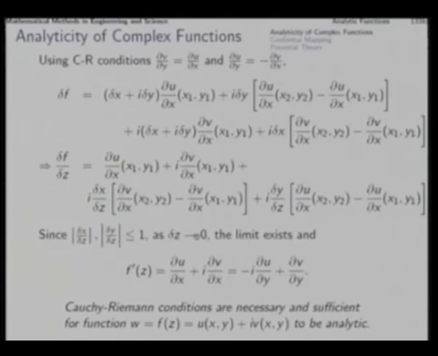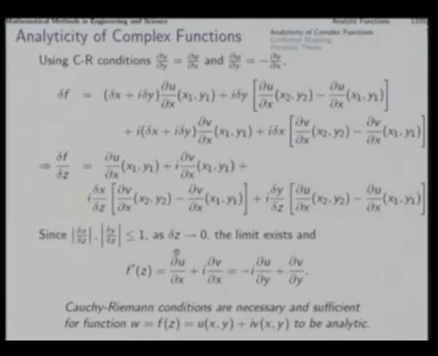So as delta z tends to 0, these bracketed terms will tend to 0, and these terms are bounded, that is, they do not tend to infinity. If at the same time these could tend to infinity, then this indeterminate form would remain. But these are bounded by 1 in magnitude, and these approach 0, and therefore in the limit these terms will vanish and these will remain. So the limit exists, and that limit happens to be this at x, y itself.